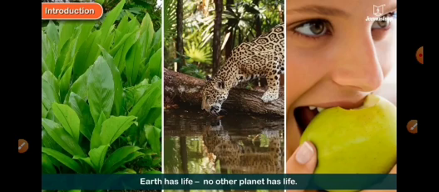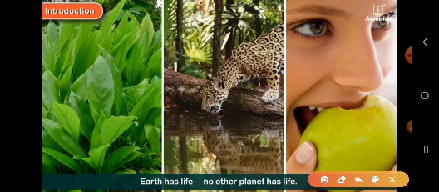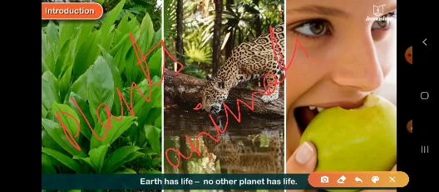That means children, here on the earth we have plants, animals and human beings. That means planet earth has life. So children, planet earth has life. It is the only planet where we have life.